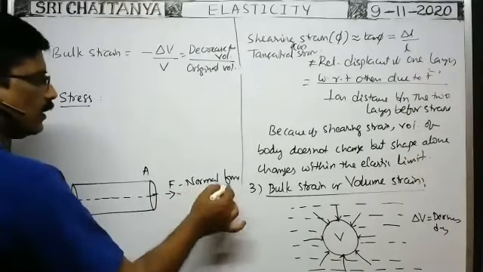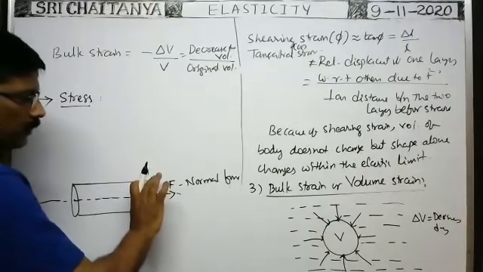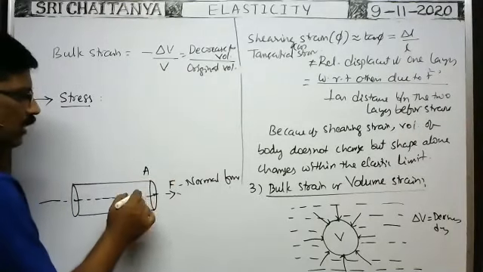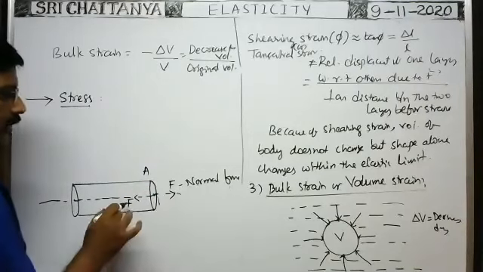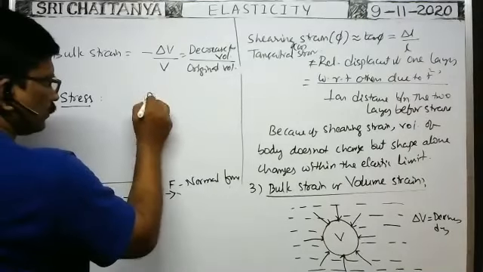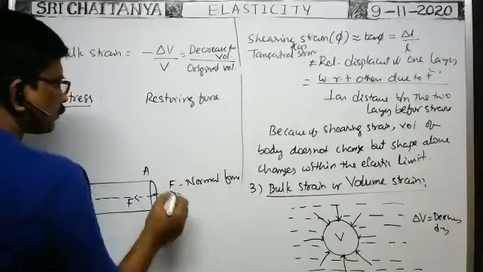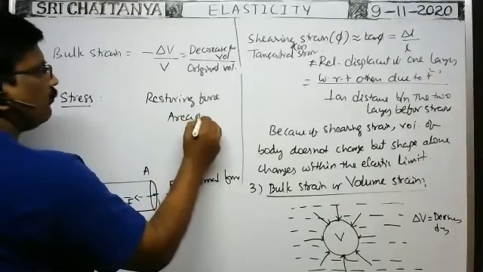That's why this force is called longitudinal force also. So whatever the normal force applied on the wire to increase its length, the same amount of restoring force is developed in the wire normal to its cross section. That is called restoring force. So restoring force developed, divided by area of cross section.